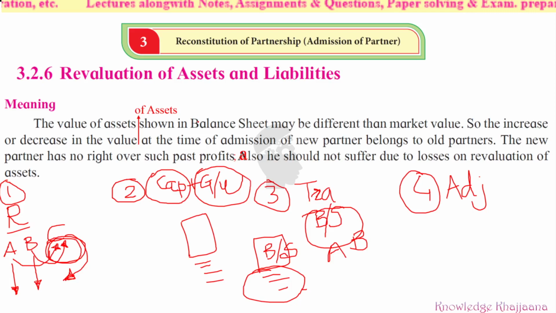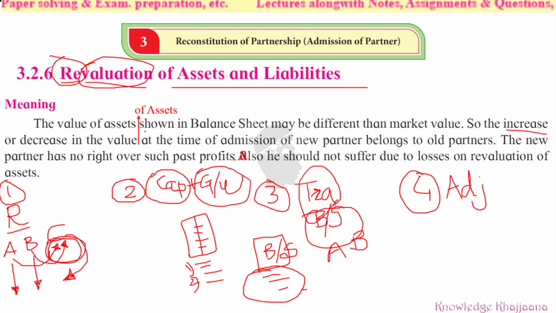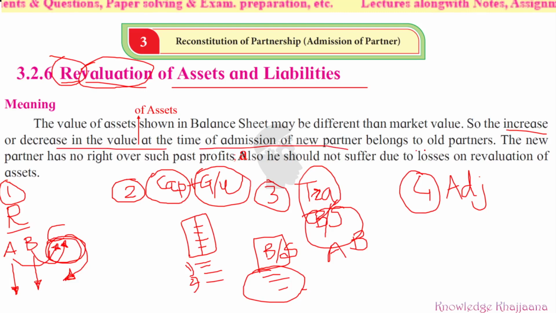Now what should be done? The values can have been increased, or values can also have been decreased. Anything can be there. So the increase or decrease in the value at the time of admission of a new partner belongs to the old partners only. Because whatever is there in the old balance sheet is only because of the efforts or the business carried on by the old partners. So before admission of the new partner, whatever was there in the balance sheet must be revalued, and it should be given to the old partners only.